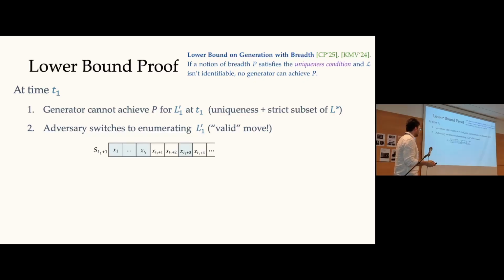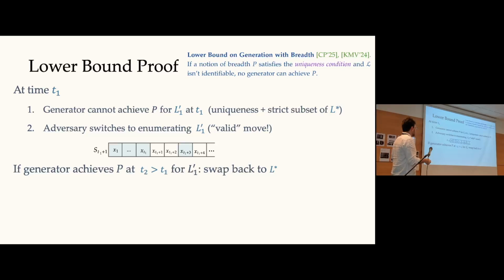The reason is that so far we have enumerated elements up to time step t1, and they belong to L1 prime. And L1 prime is a strict subset of L star. So in the next steps, we will skip some elements. Potentially, we will skip xt1 and xt2, and then we will end up enumerating this blue element here, xt1 plus 3, because the previous ones do not belong to L1 prime. Okay, so this is the idea of the first transition.